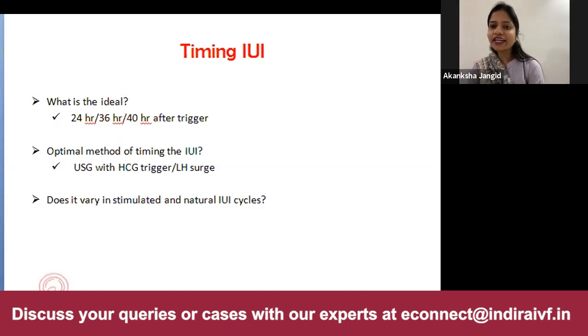Definitely it depends upon the convenience of both the patient and the doctor, as well as the working hours of the clinic also. So usually what we do is we scan the patient in the morning or afternoon, see a follicle which is 20 to 22 millimeter, plan the HCG trigger in the night, and then call the patient day after tomorrow, that is after 36 to 40 hours, to do the IUI. But this is not a hard and fast rule.